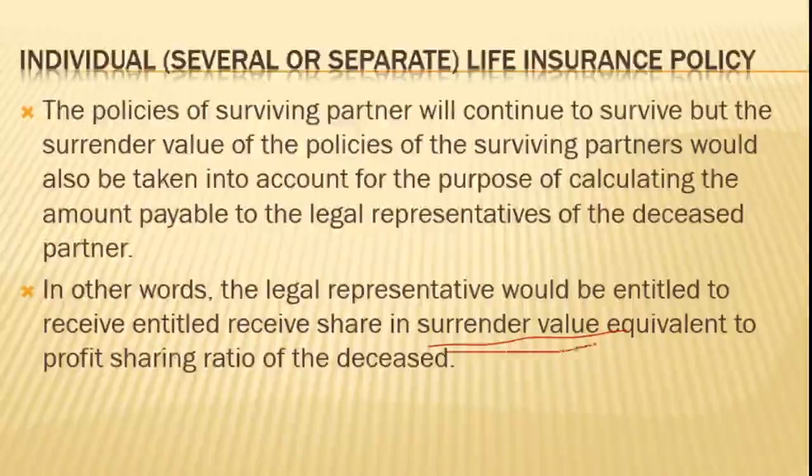So we have to remember that in case of a joint life policy, there will be one single policy and the compensation will be received in one lump sum.